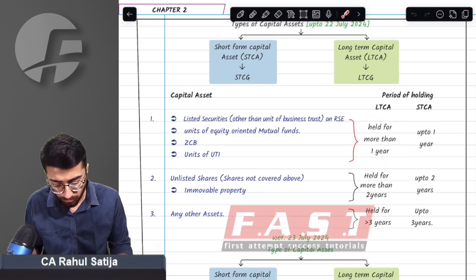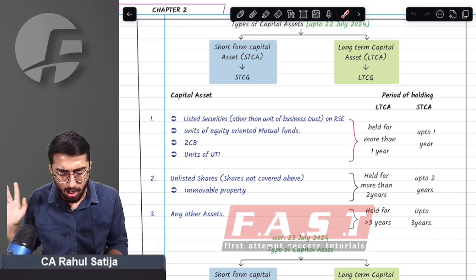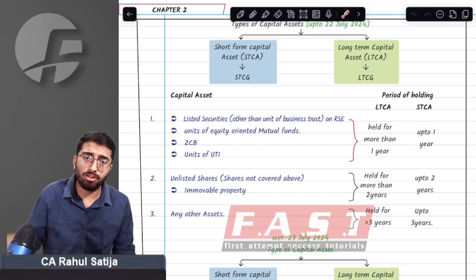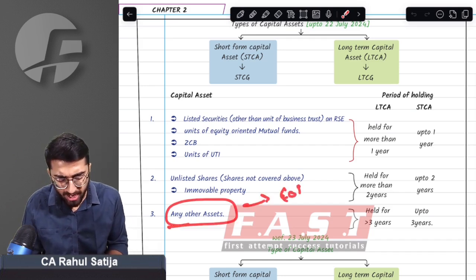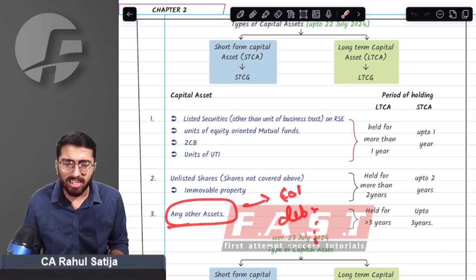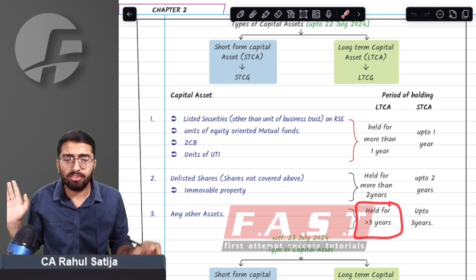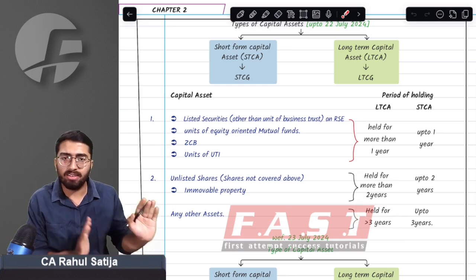We have studied this. If we had unlisted shares other than the shares covered above, or immovable property, and held them for more than 2 years, then they were long term, otherwise short term. And any other asset, like gold, debt oriented mutual funds, or any other asset not covered in the first and second category, had a 3 years period of holding. If held for more than 3 years, then it was long term, otherwise short term.